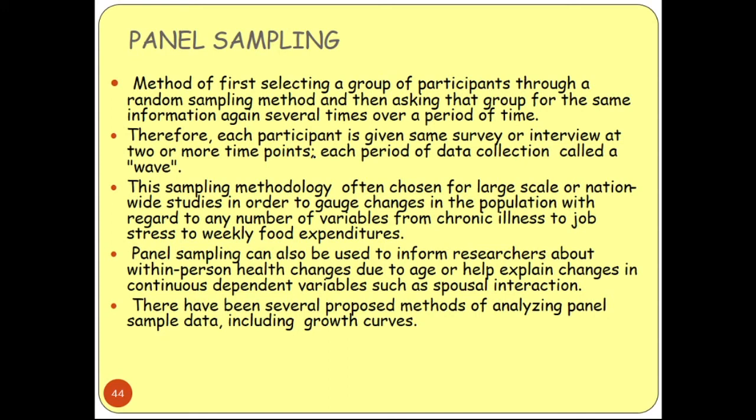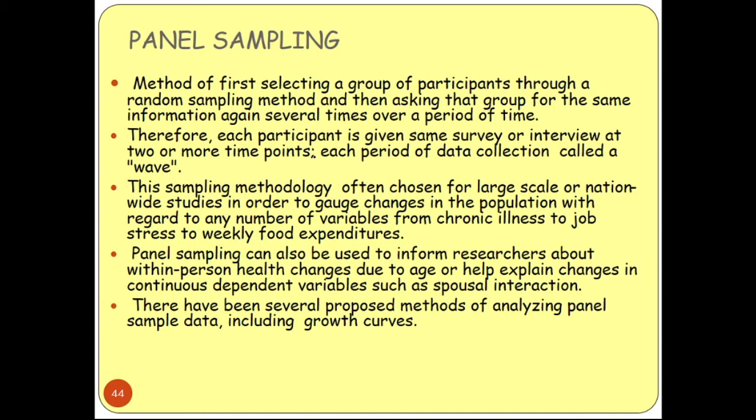Here the method is first selecting a group of participants through random sampling. So this is panel sampling, that means you are paneling. You select some group of participants through a random sampling method, and then ask that group for the same information again several times over a period of time. So you are dividing the whole population into different panels, and you are surveying those people.